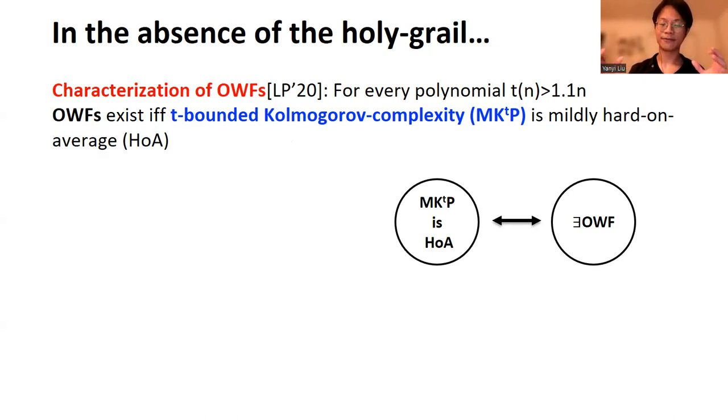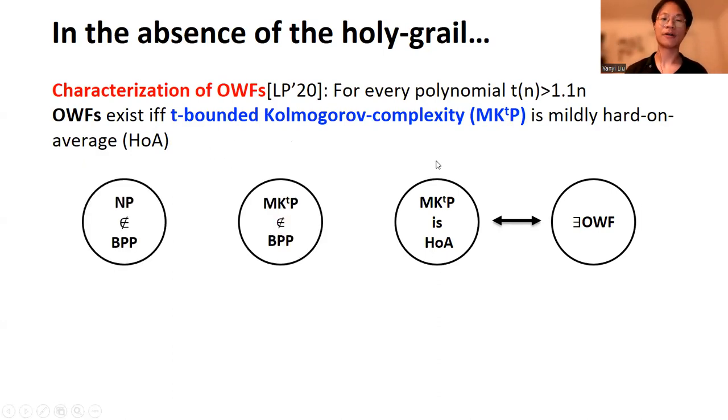So how about we zoom out of this small picture, and we observe that there are two additional steps that we have to prove if we want to achieve the holy grail. The first step is to show that this problem MKTP is NP-complete, and the second step is to give a worst case to average case reduction for this particular problem. And we observe that these two steps, these two red arrows, are in fact also necessary for achieving the holy grail.